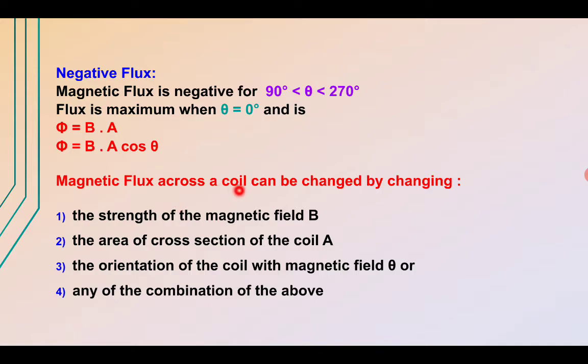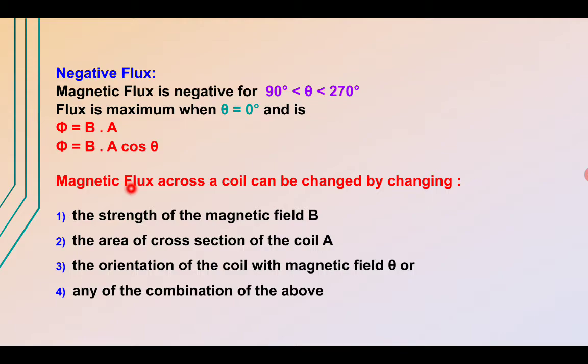Now the magnetic flux through a coil can be changed by changing the strength of the magnetic field B, or by changing the area A, and by changing the orientation theta, that is the angle between the area and the magnetic field. So we have three factors on which the magnetic flux depends, and any combination of the above can change the magnetic flux in given circumstances.